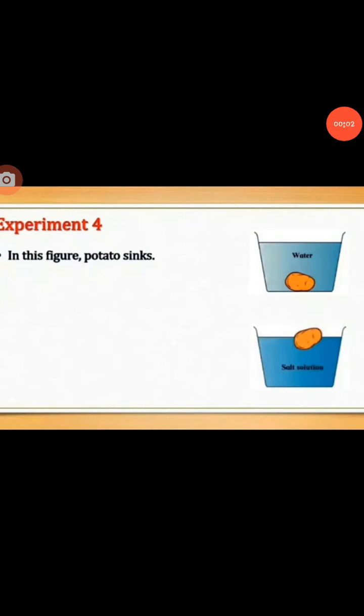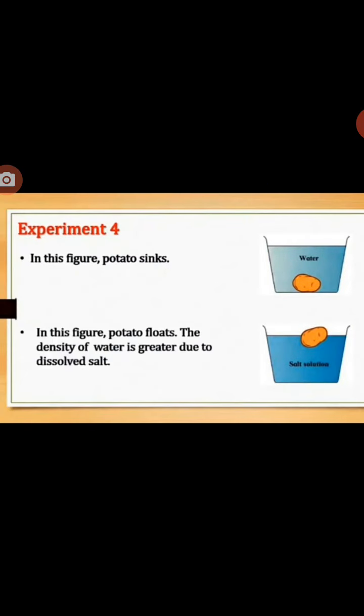Now, in this experiment, take 2 big glasses of water. Add 4 to 5 spoonfuls of salt to the water in one glass and dissolve it completely. Now place a potato in the water in the second glass. The potato will sink. Take out the potato from that glass and put it in the salt water and observe. The density of water in that glass is greater due to the dissolved salt, so the potato floats in that water because of the increased density.